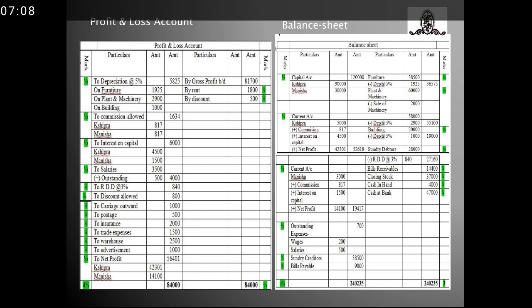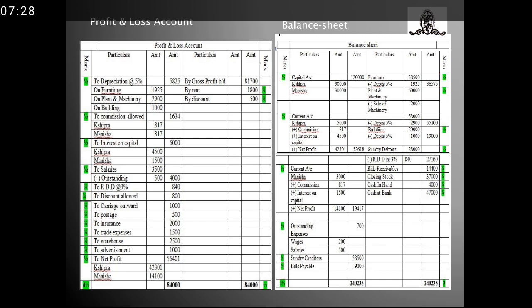Next, salary was 3,500 in the trial balance. I have added the outstanding amount, that is 500 to it, so the outer column comes with 4,000. RDD was to be paid at 3% on the sundry debtors, amounted to 28,000. So 3% of sundry debtors is 840 rupees.